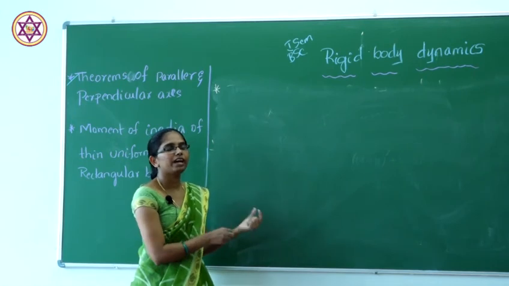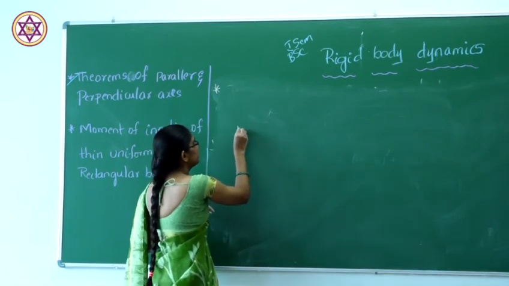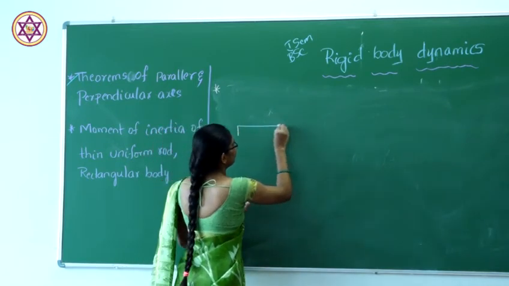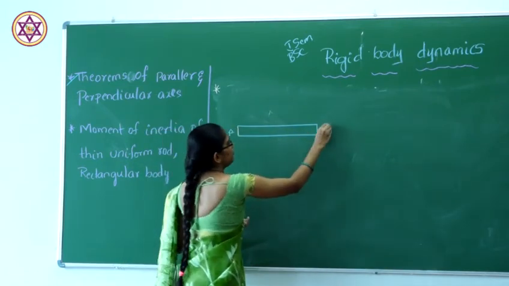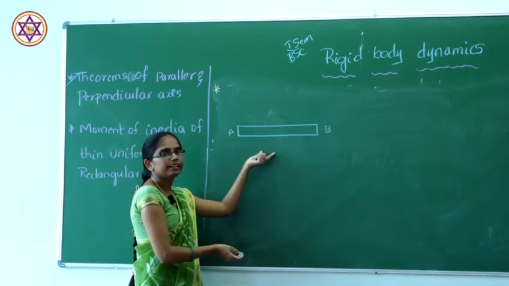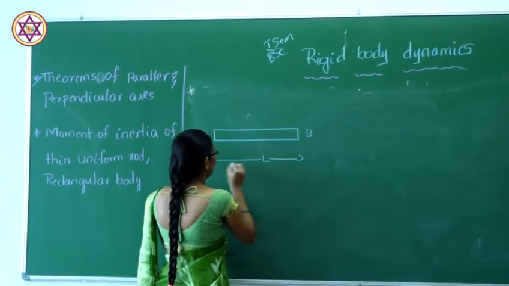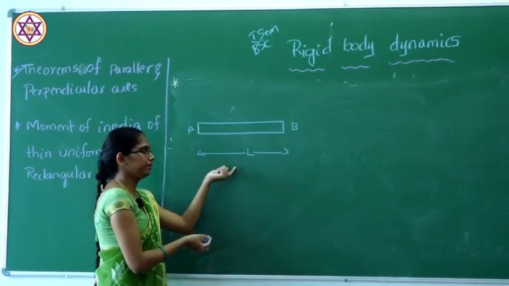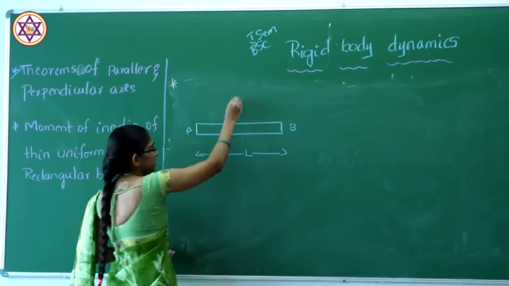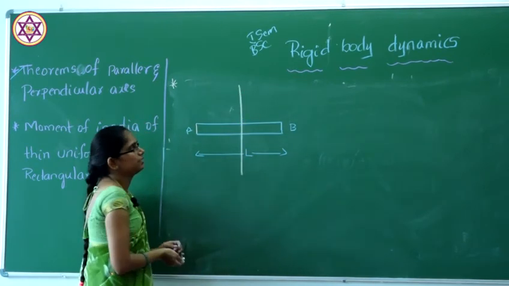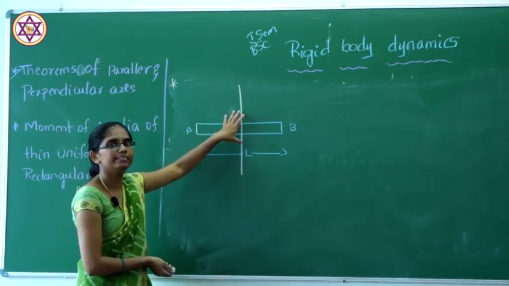Thin rod is nothing but we have only the length, and the breadth will be negligible. So for this I will consider the thin rod AB. This is our thin rod AB having the length L. Here only we have the length, and the breadth will be negligible. And this rod having the axis, first we have to consider the axis exactly at the center.